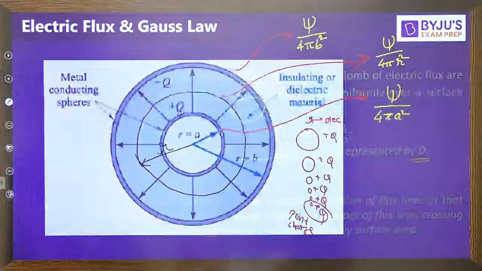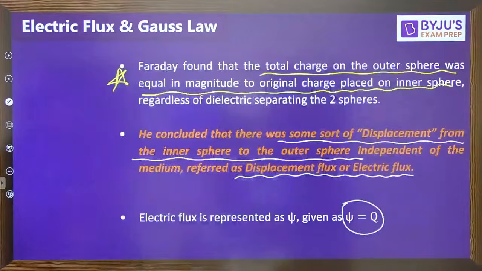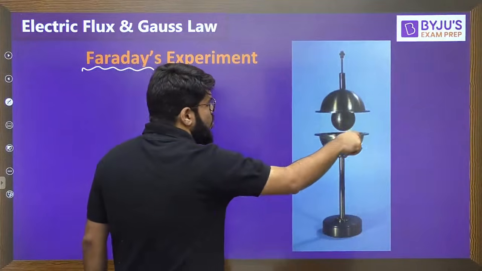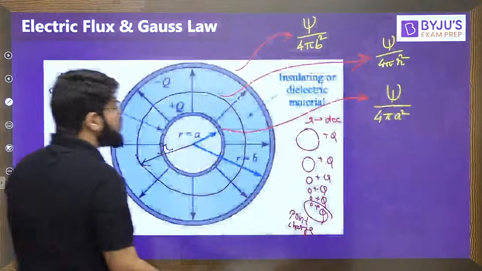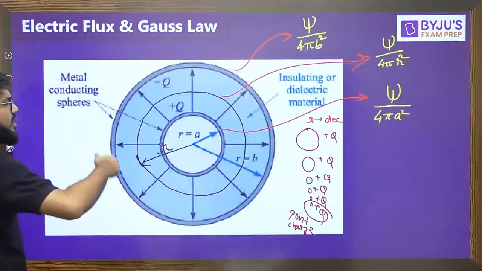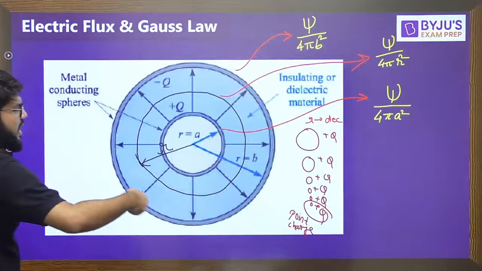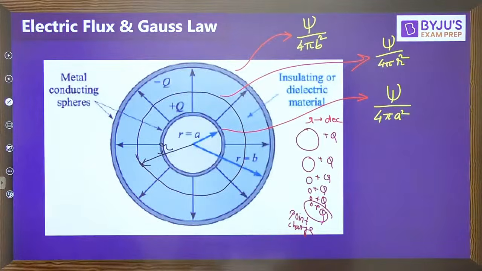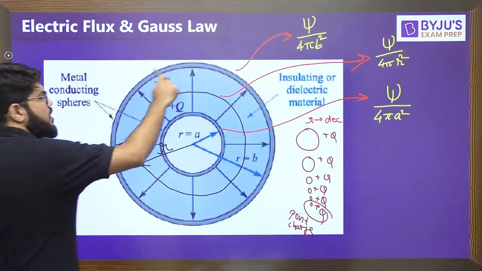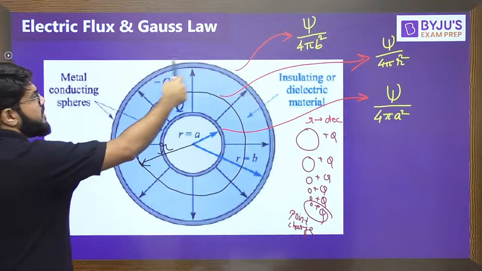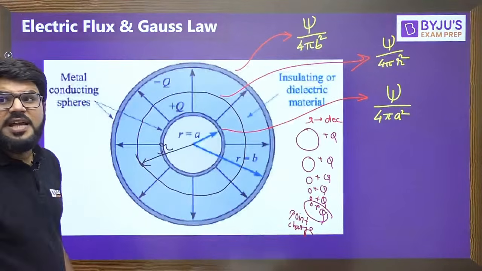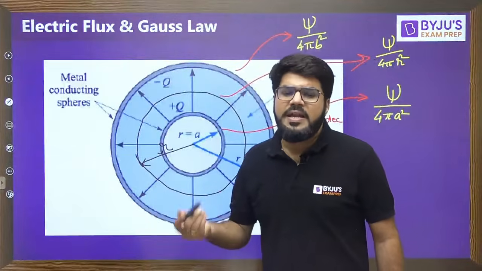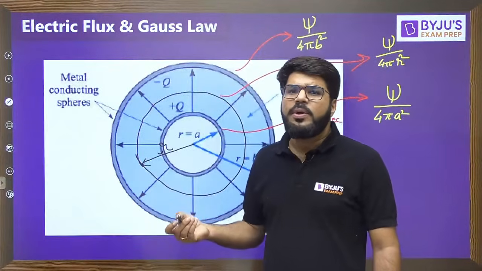Now let's have a look into the Faraday experiment once again. What was the total electric flux that was crossing this outer sphere, which is closed? Of course, closed surface is very important. So what is the total electric flux crossing this sphere? How much of the flux was equal to Q? Why is it equal to Q?